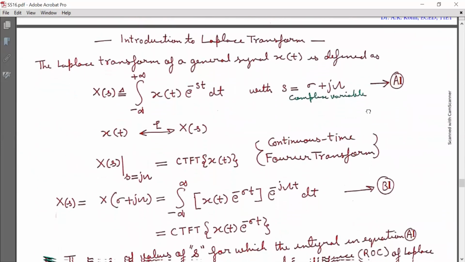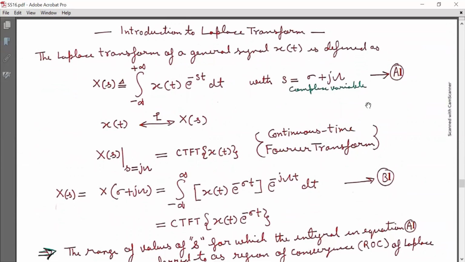Now, the next article is Introduction to Laplace Transform. Now I am going to discuss the Laplace transform briefly. It is just an introduction to the Laplace transform. We are not going to discuss it in detail.